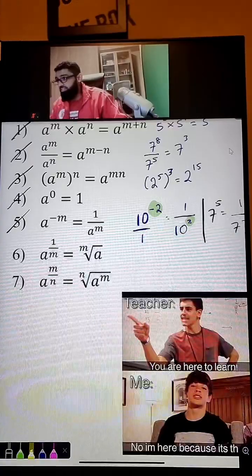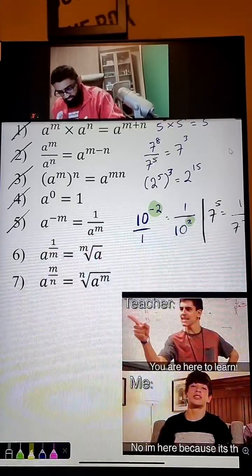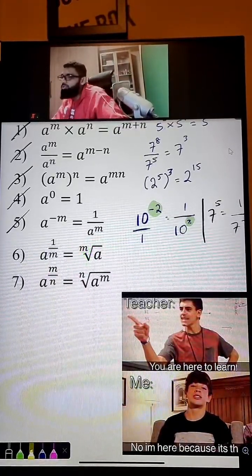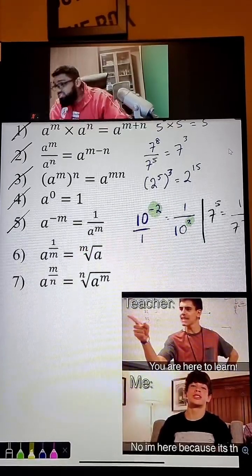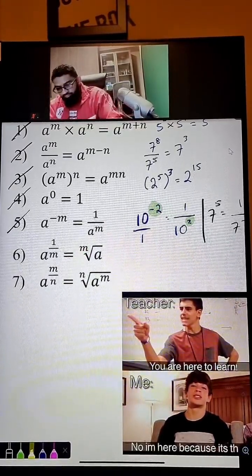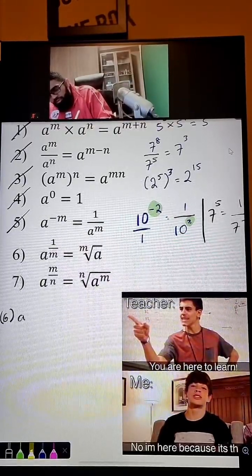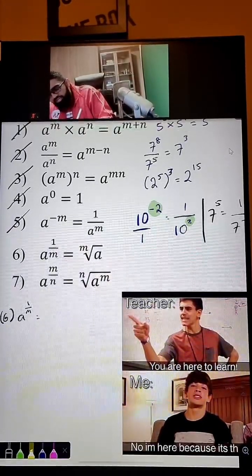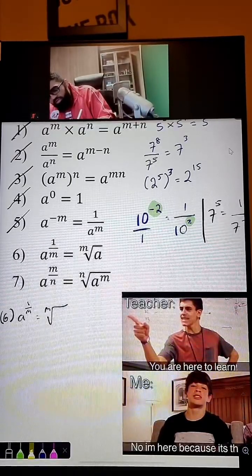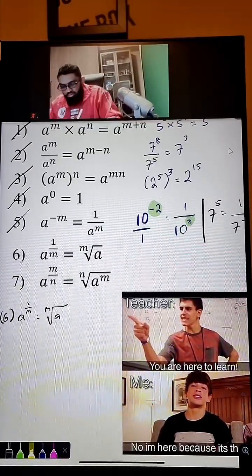6 and 7 is next. This is very interesting. This is about roots. Square roots, cube roots, and all these kind of roots. Alright. Law number 6, I'll write it down here again. A to the power of 1 over m. This is a fraction. It's just a root of A like this.